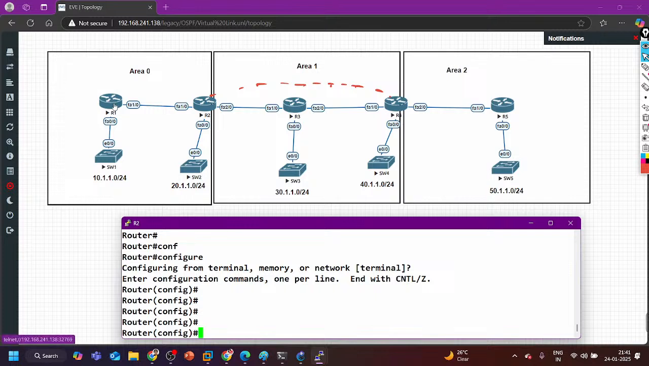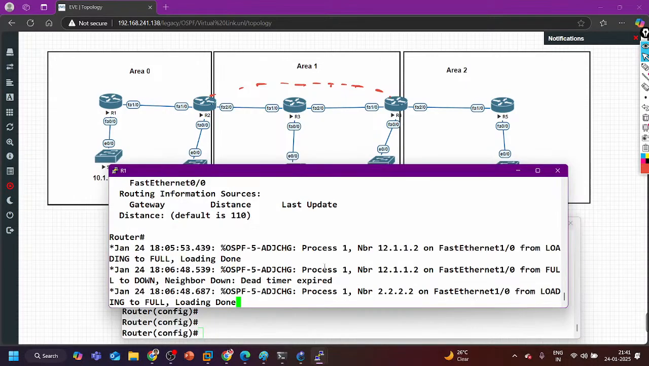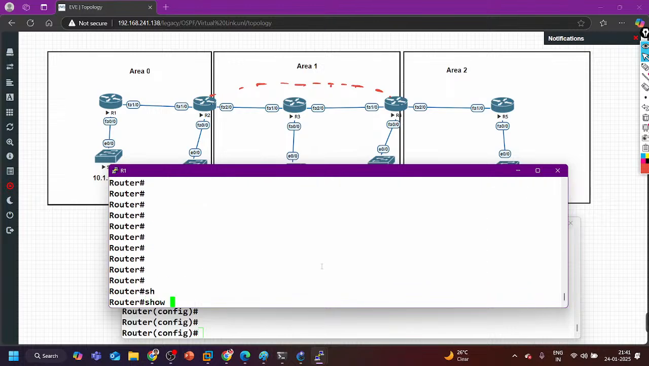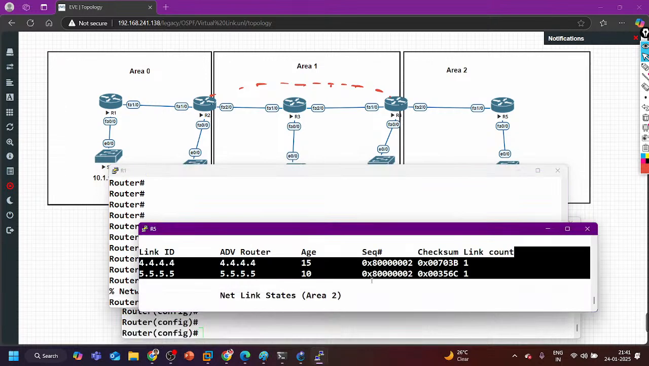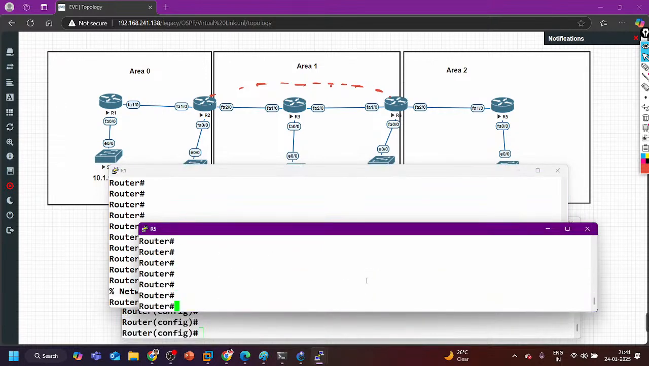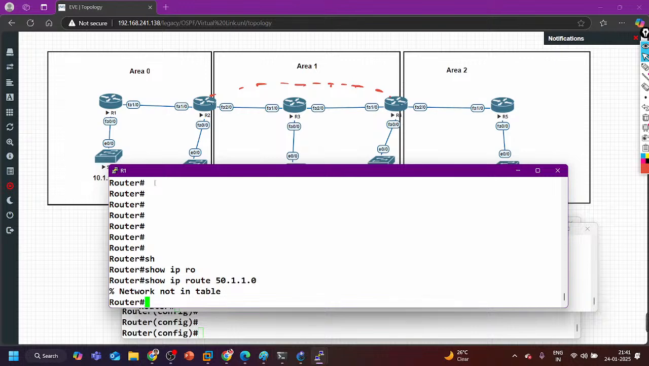On router number 1, again I will not be receiving this 50 subnet. On router number 1, you can check the routing table. Run a command like this: show IP route 50.1.1.0. Network is not in table. And on router 5, show IP route 10.1.1.0. Network is not in table. So let's configure the virtual link now.